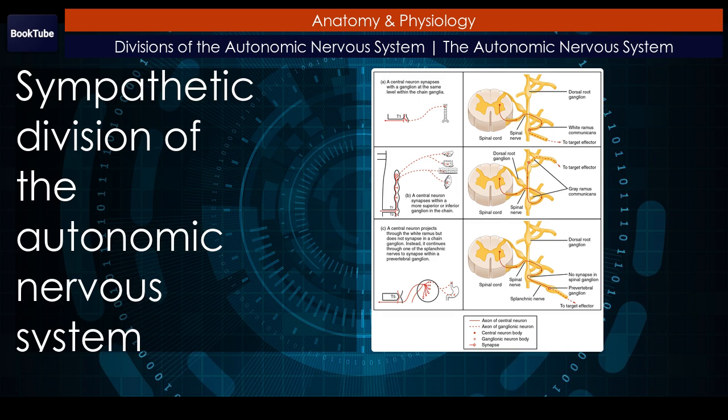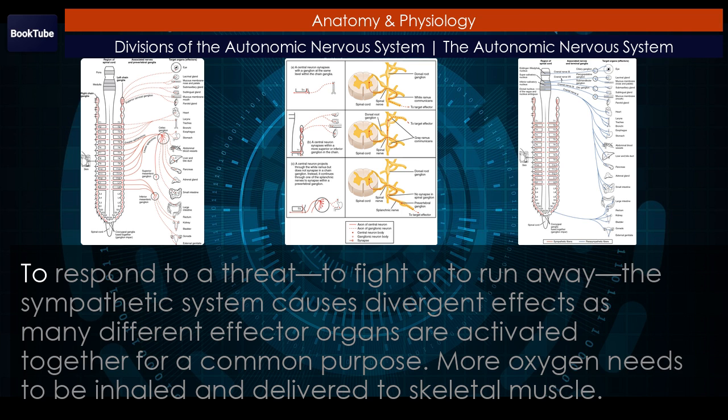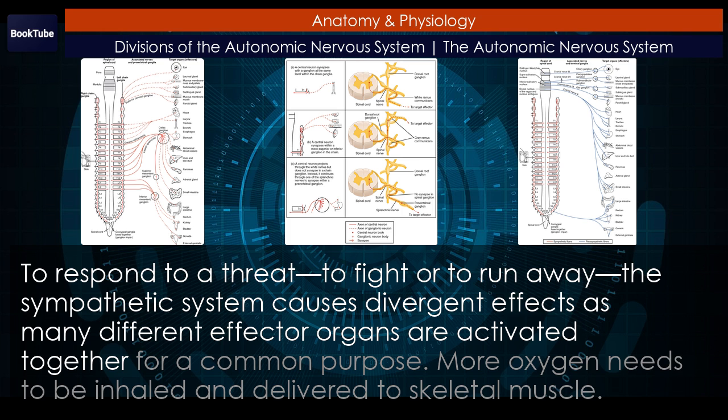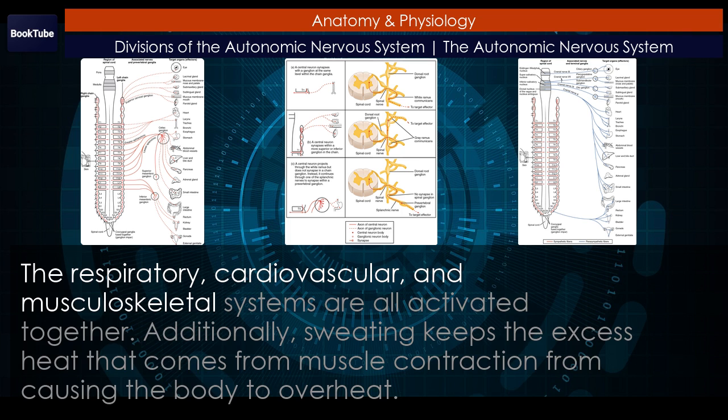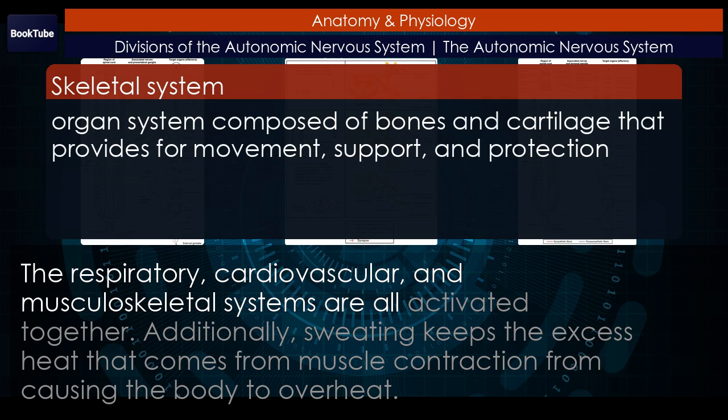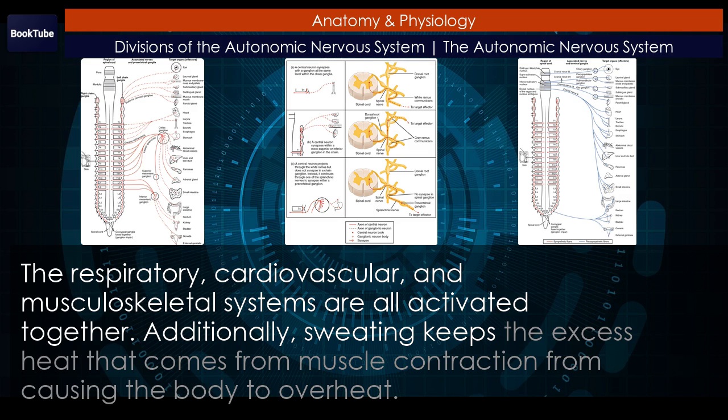Sympathetic division of the autonomic nervous system. To respond to a threat, to fight or to run away, the sympathetic system causes divergent effects as many different effector organs are activated together for a common purpose. More oxygen needs to be inhaled and delivered to skeletal muscle. The respiratory, cardiovascular, and musculoskeletal systems are all activated together. Additionally, sweating keeps the excess heat that comes from muscle contraction from causing the body to overheat.